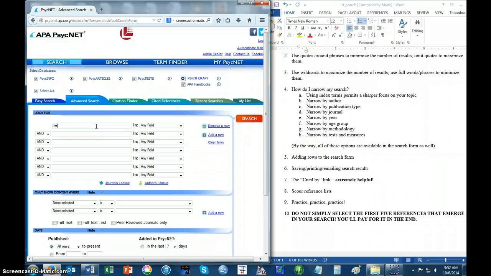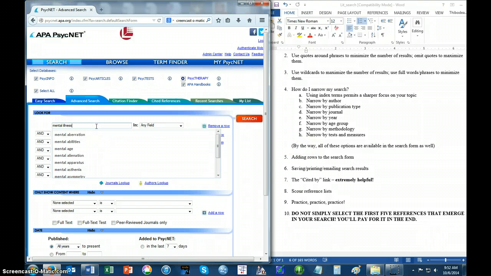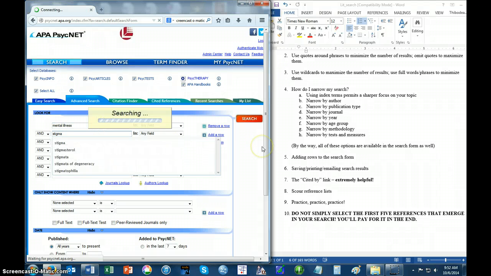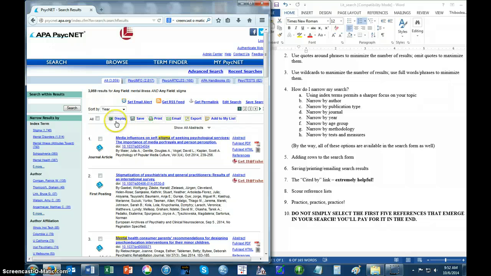Once you obtain your results, let me just go back here and put this back in, do the search. Once you obtain the results, there's a little bar here that allows you to do a lot of pretty useful things. You can save your results, you can print the results, you can email them to yourself for later reference, and that's something that I do a lot, and it's a pretty useful thing.